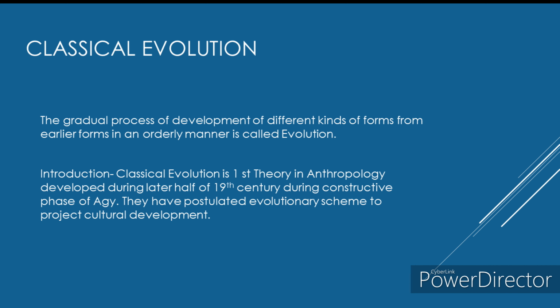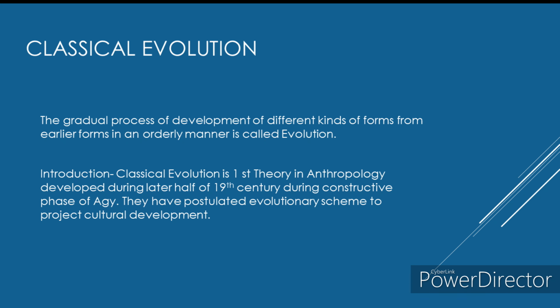Now the topic of classical evolution, introduction. Classical evolution is the first theory in anthropology. It was developed during the later half of the 19th century, between 1859 and 1900, when this theory of classical evolution evolved. This period between 1859 and 1900 we call the constructive phase of anthropology.